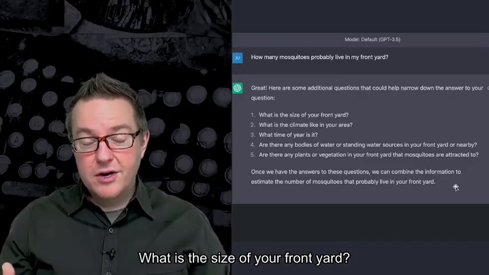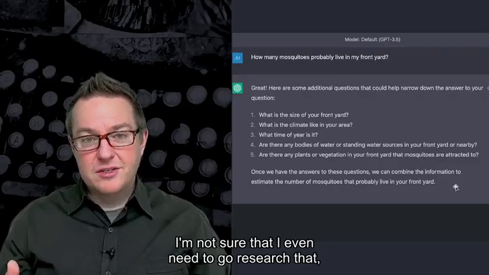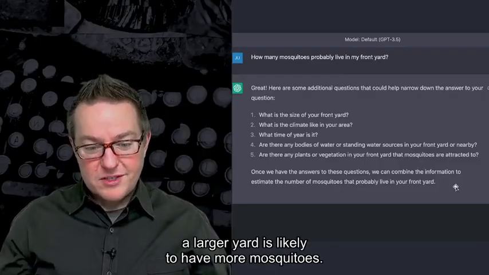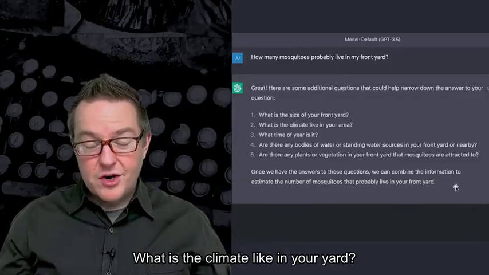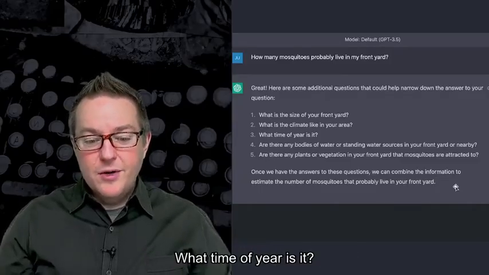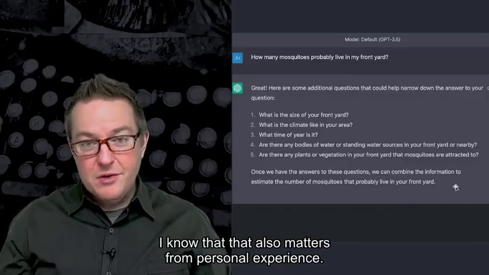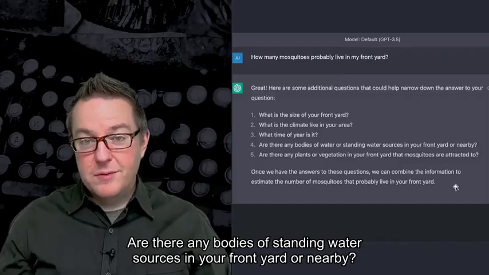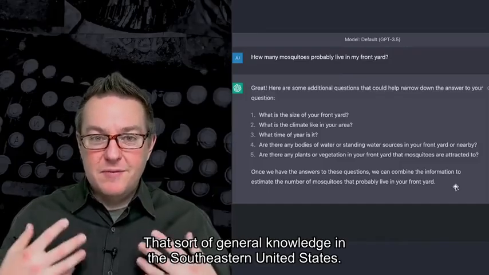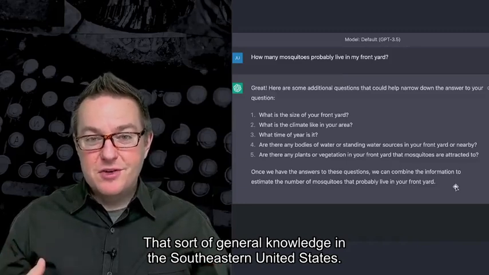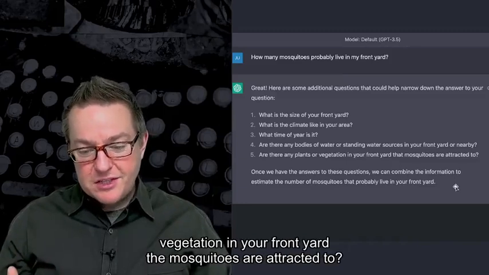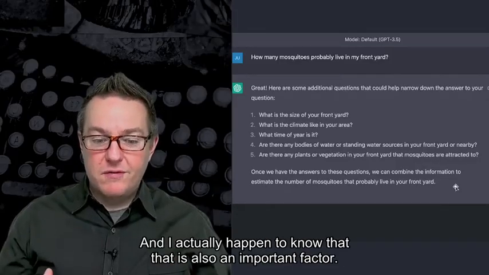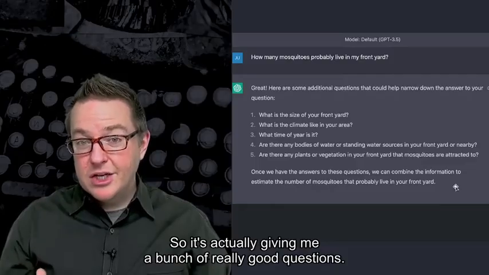What is the size of your front yard? I'm not sure that I even need to go research that. A larger yard is likely to have more mosquitoes. What is the climate like in your yard? I know that matters. What time of year is it? I know that also matters from personal experience. Are there any bodies of standing water in your front yard or nearby? I know that matters. That's sort of general knowledge in the southeastern United States. And are there any plants or vegetation in your front yard that mosquitoes are attracted to? I actually happen to know that that is also an important factor. So it's actually given me a bunch of really good questions.